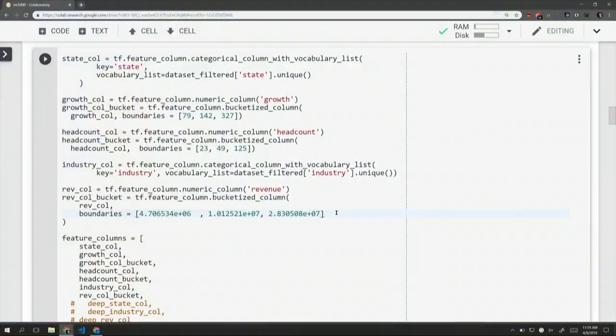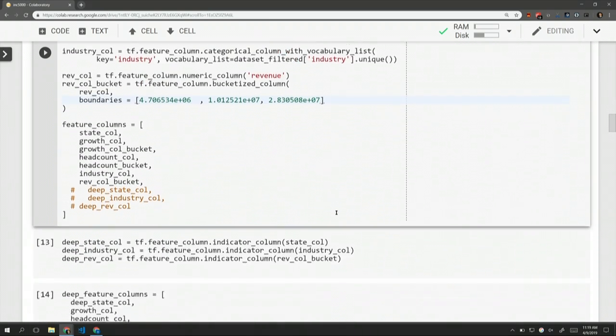I've done the same thing with headcount and with revenue. Revenue is especially notable because the ranges are all over the place, and knowing where the percentiles are helps you get a nice even distribution of your data across the buckets.